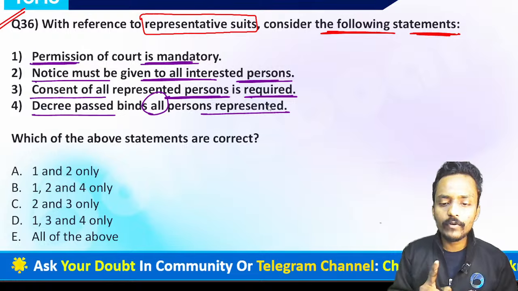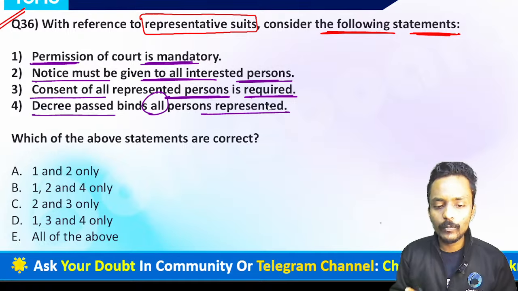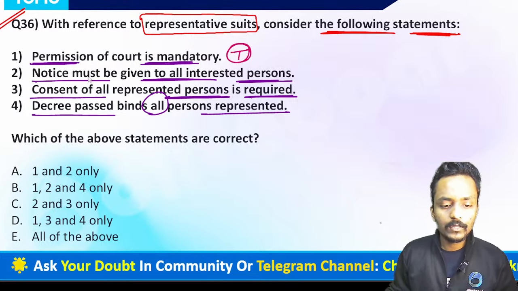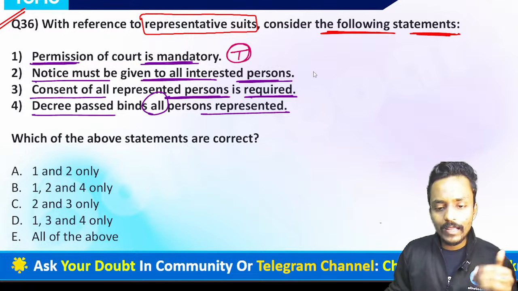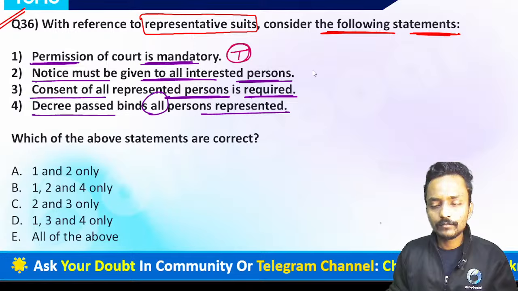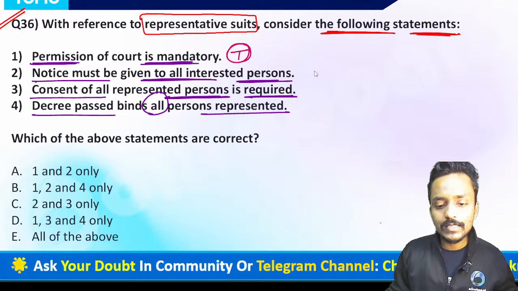In case of a representative suit, please let me know in the chat box which of the following statements are true. The first statement says the permission of the court is definitely mandatory. Yes, with reference to the representative suit, the permission is required from the court. As for notice, let's suppose I want to file a case on behalf of 100 people with similar interest.